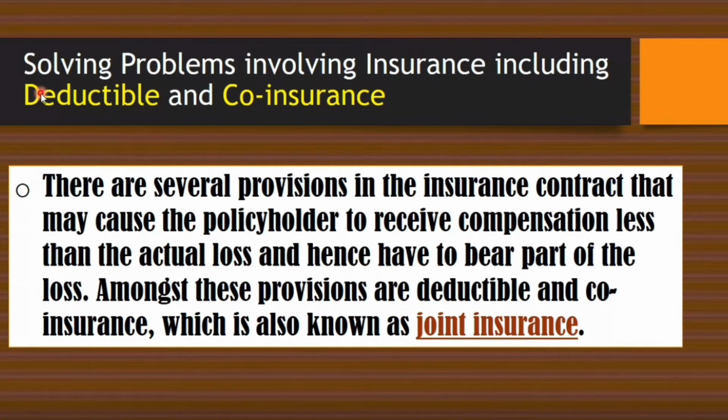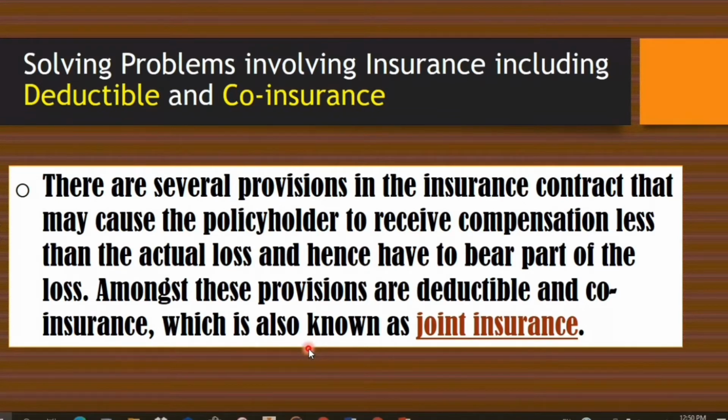The policyholder may receive less money than the amount offered by the insurance company, because he or she might exit the terms and conditions under the contract they have signed. Among these provisions are deductible and co-insurance, which is also known as joint insurance.